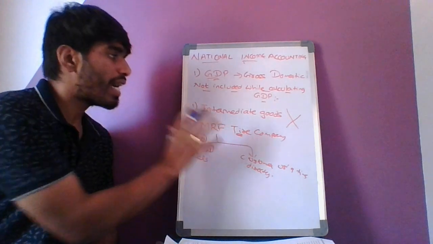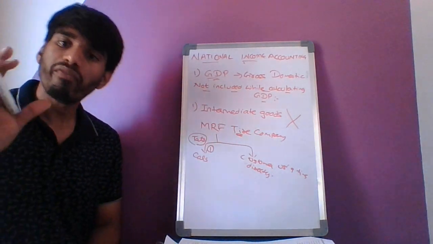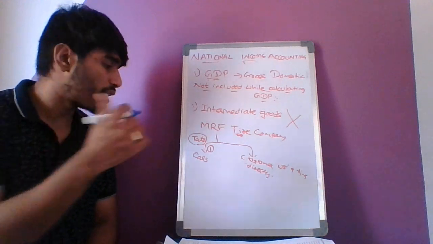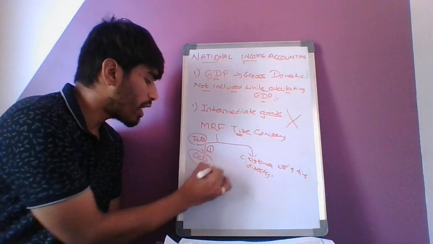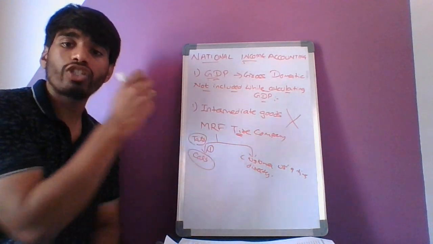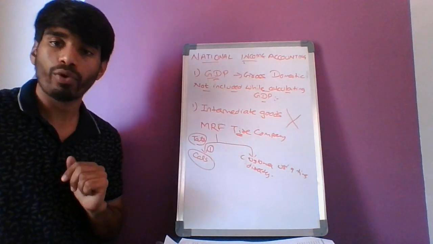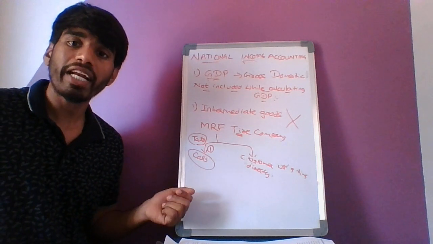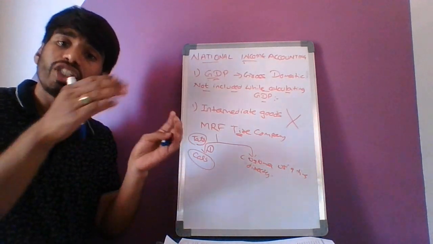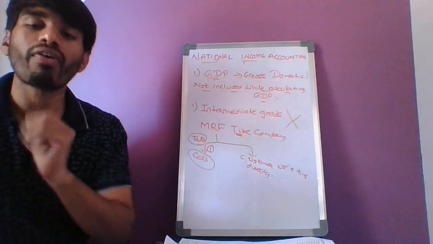So now understand this thing properly. When the tire is used as a product of the car, or used for the manufacturing of the car, then tires are the intermediary products. Intermediary products are those products which are used for producing the final goods.